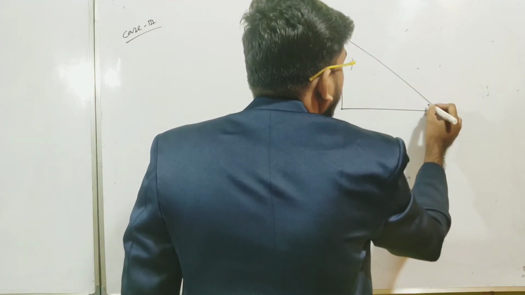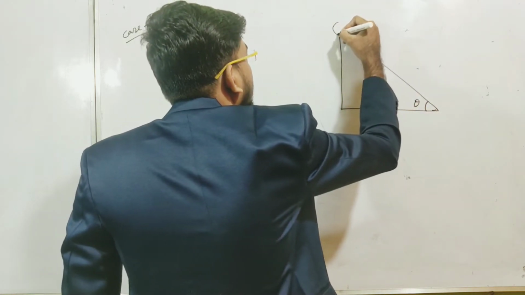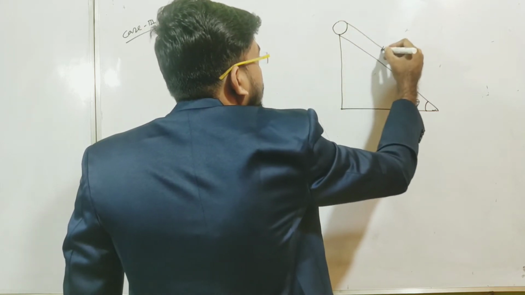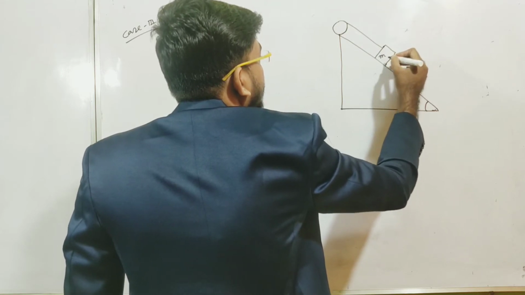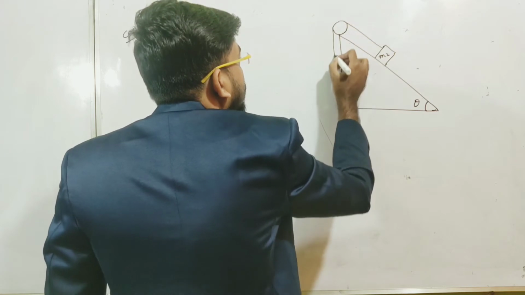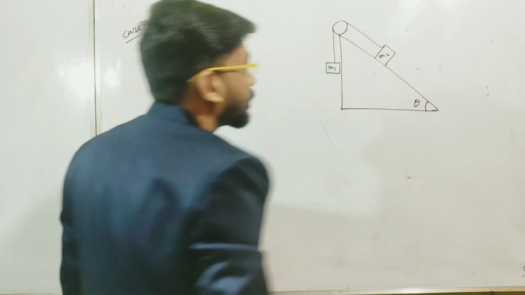Okay, this angle is theta, and let me say here is the pulley, and our object is along the inclined surface. Let me call this M2, and another is along this direction. This is M1.